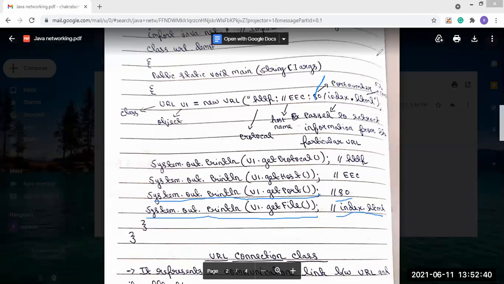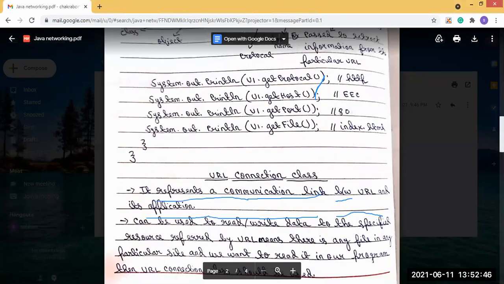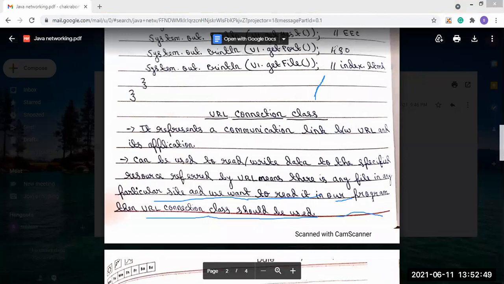Now, next is the URLConnection class. Now you have seen the URL class. Next, we will see the URLConnection class. The URLConnection class is basically what? It represents a communication link between the URL and its application. That means a communication link will be created. It can be used to read or write data to the specified resource referred by the URL.